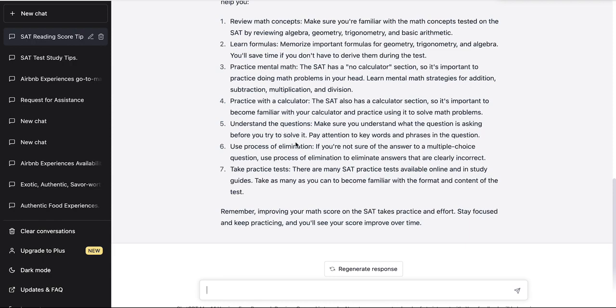Pointer five, understand the questions. Yes, you definitely want to understand the questions so that you don't make simple mistakes, because every point counts.